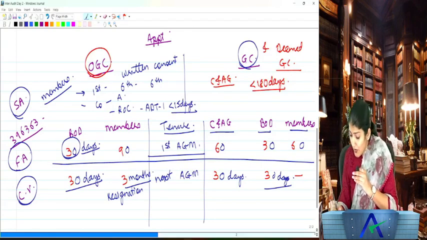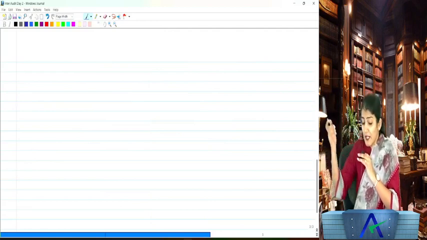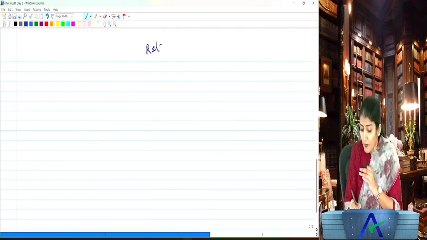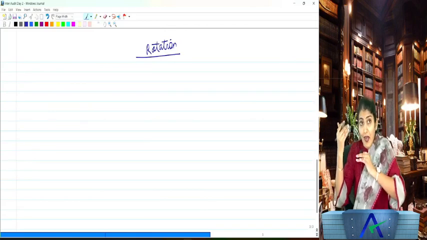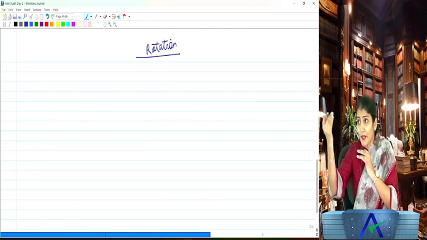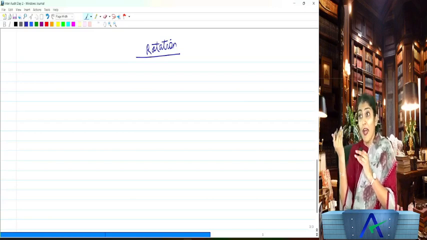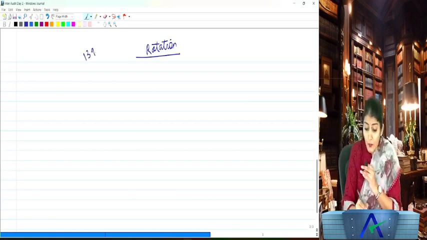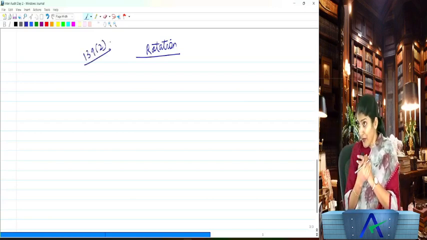Right, so when we talk about this first AGM to sixth AGM, what concept are we talking about? We are talking about the concept of the rotation of the company auditor. Are all companies required to rotate their auditor? No, we have the applicability of section 139 subsection 2. Right, what does it say?